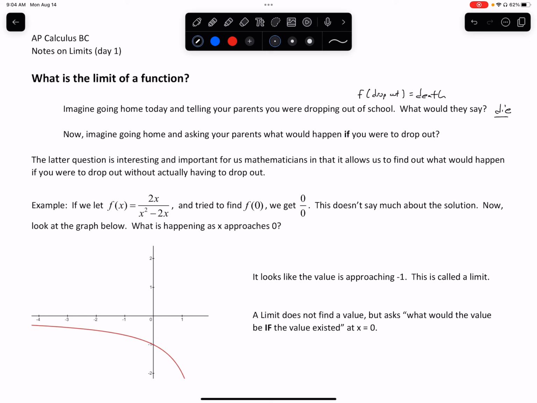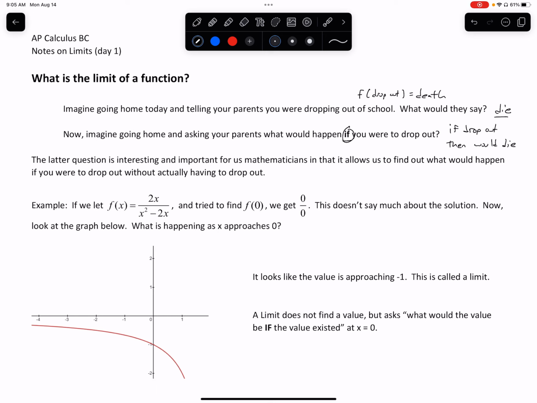But now let's try something different. Rather than saying that you are dropping out, let's imagine going home and asking your parents what would happen if you were to drop out. Of course, they would still be mad at you, but you're not actually dropping out this time. They would say something like: if you drop out, then you would die. What's nice about the word if for us mathematically is it allows us to find out what would happen if we could do something, even though we're not actually going to do it.